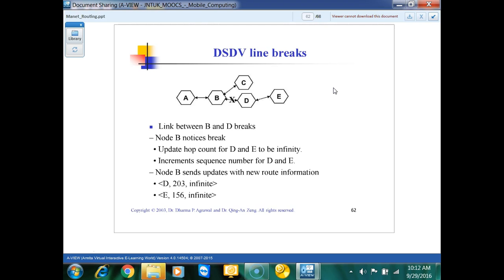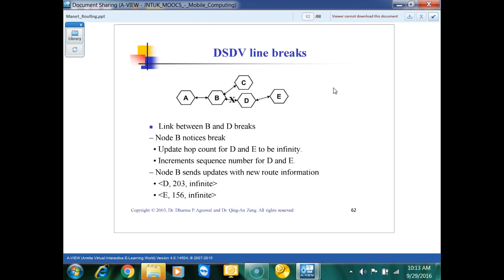So, increment the sequence number for D. What will be sent? Node D will send updates to another node because there is a new linkage. So update the other nodes in the network regarding this linkage with new route information. What is the new route information? D and E, where E has sequence number 203, will have their route count become infinite, to tell the others that if you are going to use this route, you are never going to reach D and E because the route count is infinite.